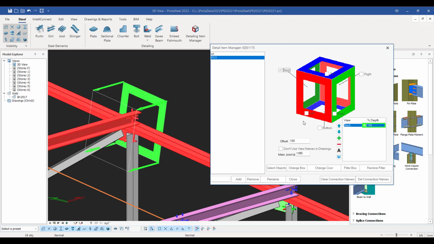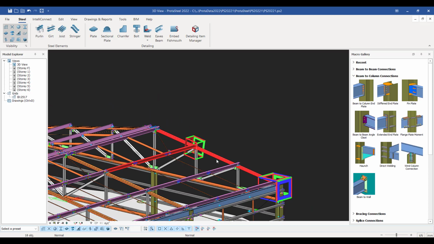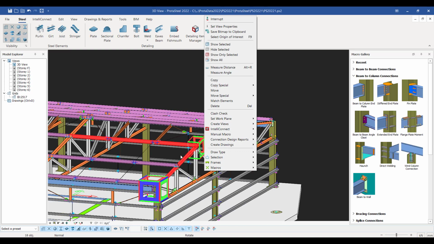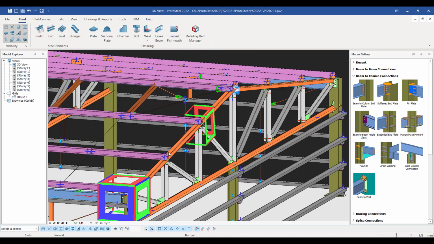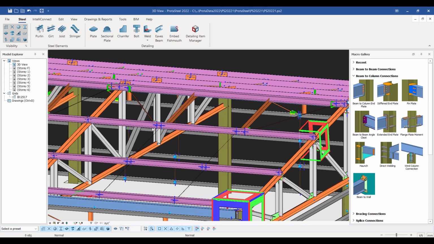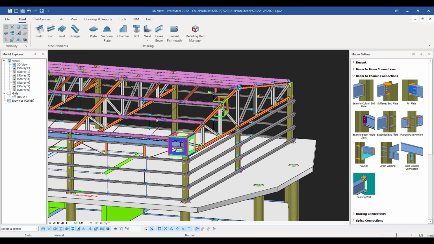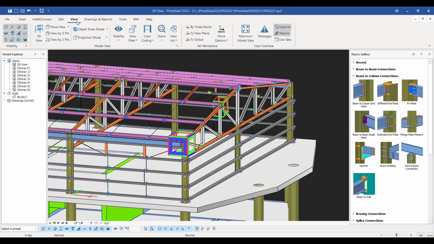So maybe I want to view at the back there. Maybe I want to view looking this end. Could be the other way. Okay, and again I'd like to maybe have a 3D view. So you can just come in here and choose the perspectives that you'd like to see. Okay, and then so you can just run around the model and just choose the appropriate joints that you would like details for. So once I've done that, we can then choose to create different views through the model.